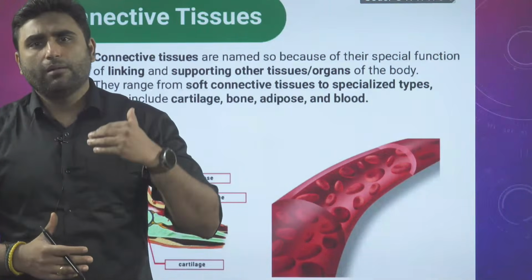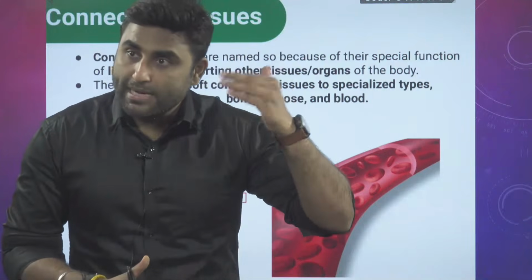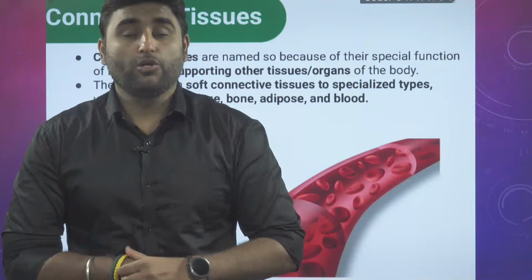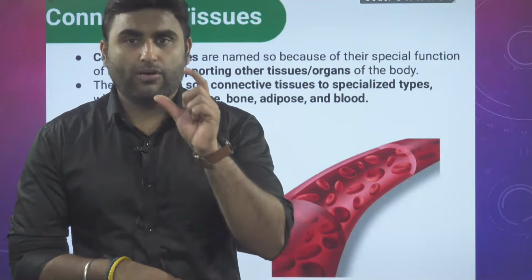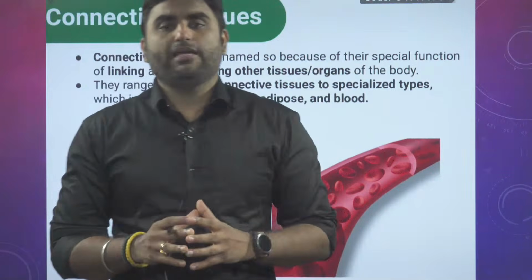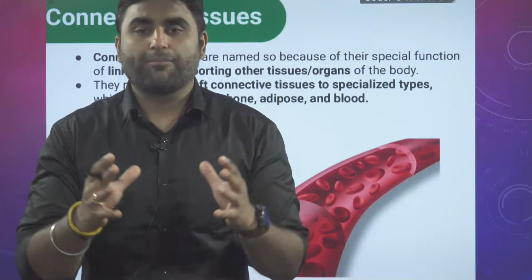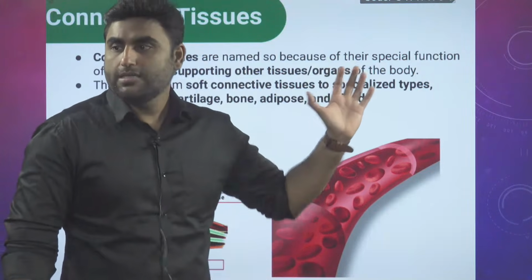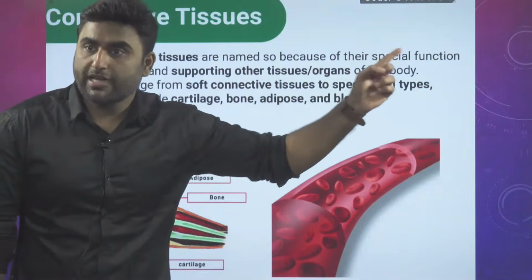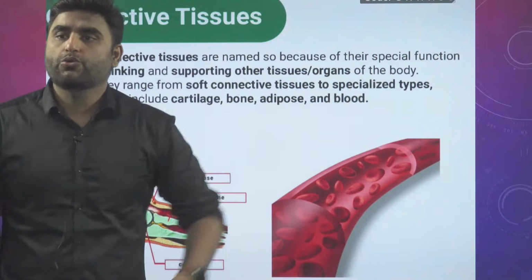Supporting tissue, like beneath your epithelial tissue. Wherever you have epithelial tissue, beneath it there will be connective tissue present, loose connective tissue, areolar connective tissue. So we can say connective tissue is basically the glue of your body. It helps to connect, link and support different tissues and organs. That is what the NCERT line is saying: connective tissue, because of their special function, links and supports different tissues together.